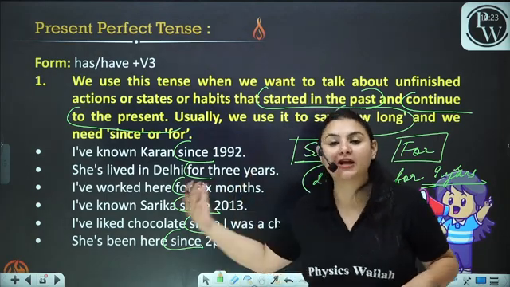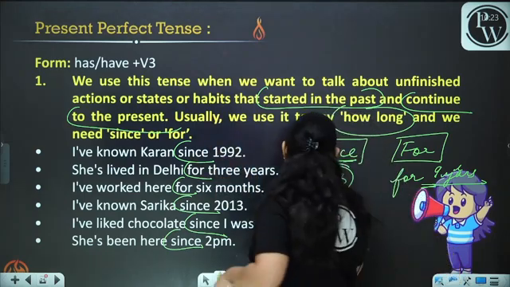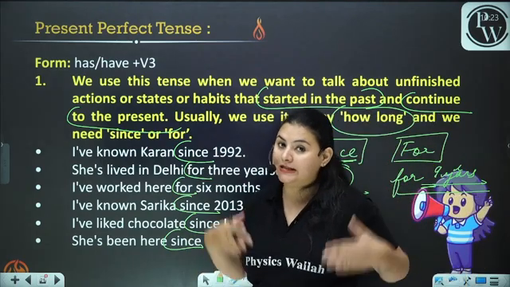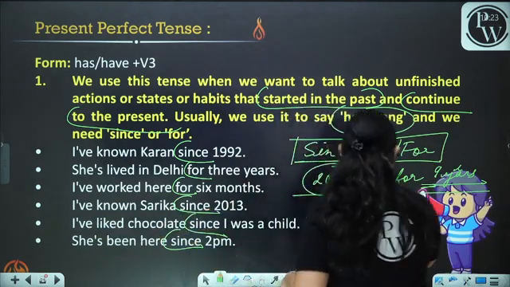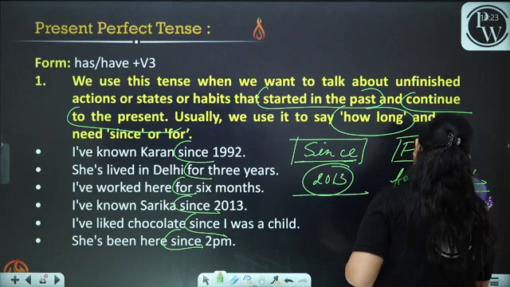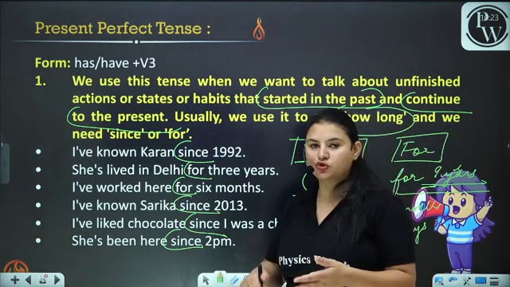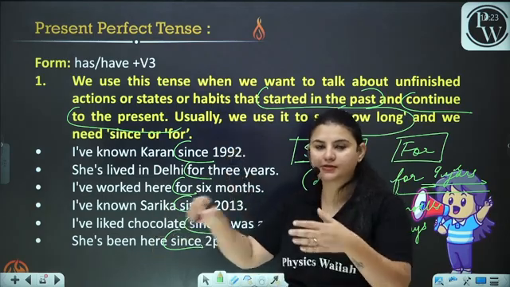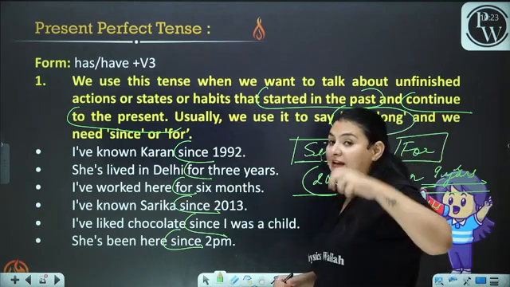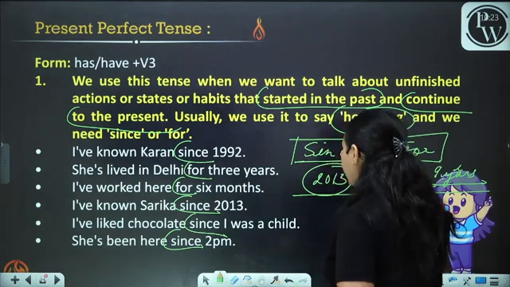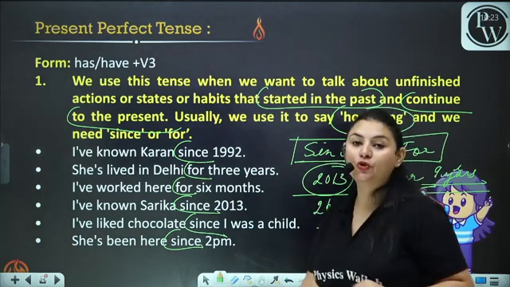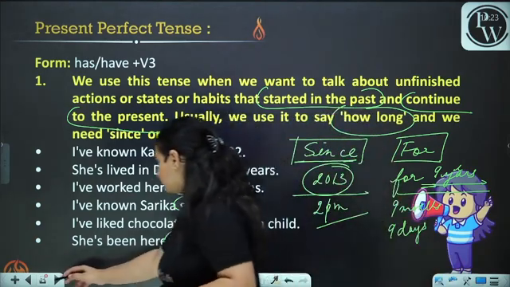When we talk about the duration, in this case, we are going to talk about the duration. For 9 years, 9 months, 9 days, hours. When we talk about days, hours, years, seconds, milliseconds, in that case, we use for. But when we know the time for certain, 2013, since I was a child, since 2 p.m., in that case, we use since. Okay, now let's move further.